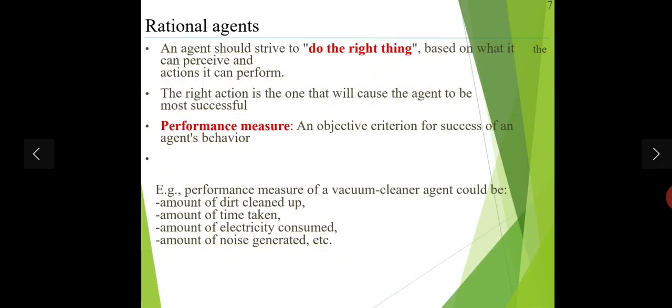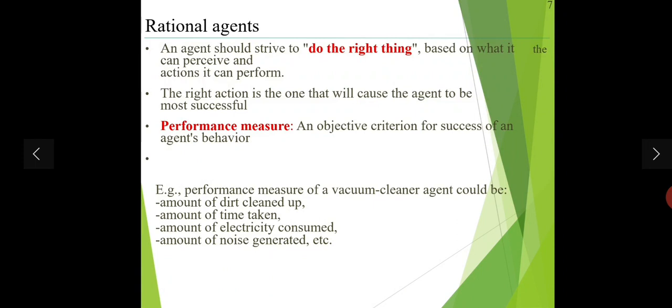Now the next point is rational agents. An agent should strive to do the right thing, based on what it can perceive and the actions it can perform. The right action is the one that will cause the agent to be most successful.